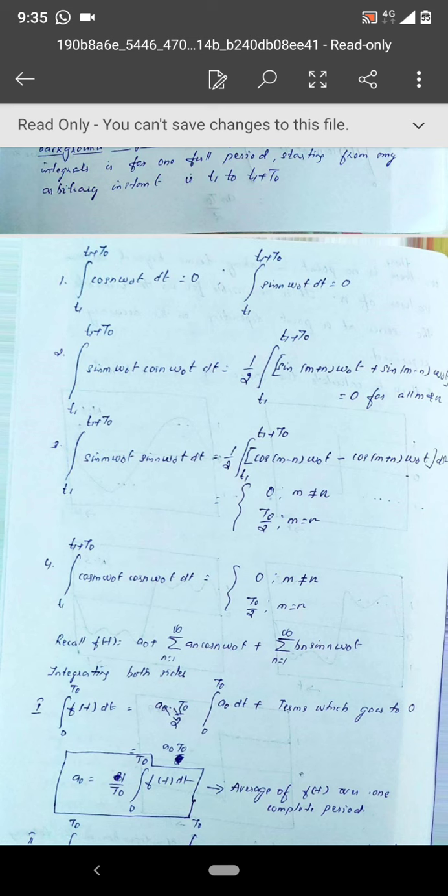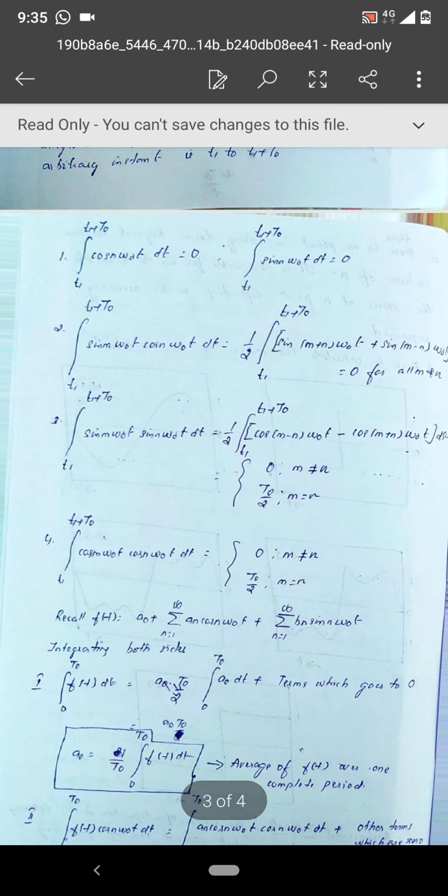If m is equal to n, then sine 0 is 0, so that is again 0. For all other values, you have an integer multiplied with omega naught t, so again it repeats the first case that we have discussed, that is the integration of a sine wave over a complete cycle. So for all values of m and n, the value of this integration is equal to 0.